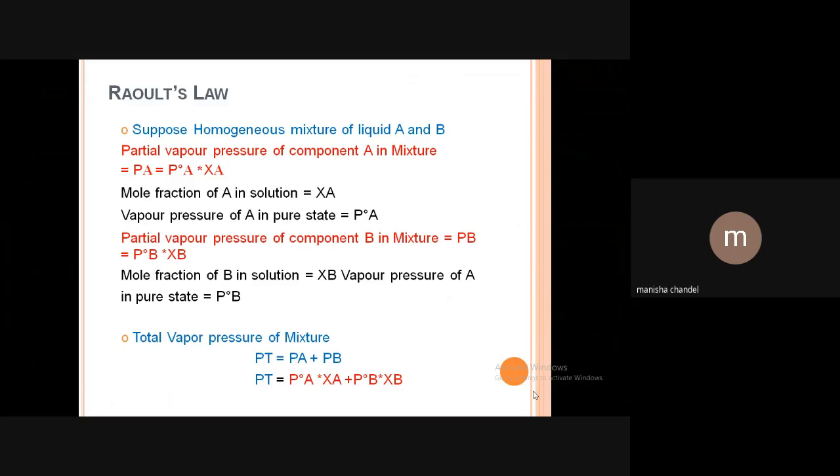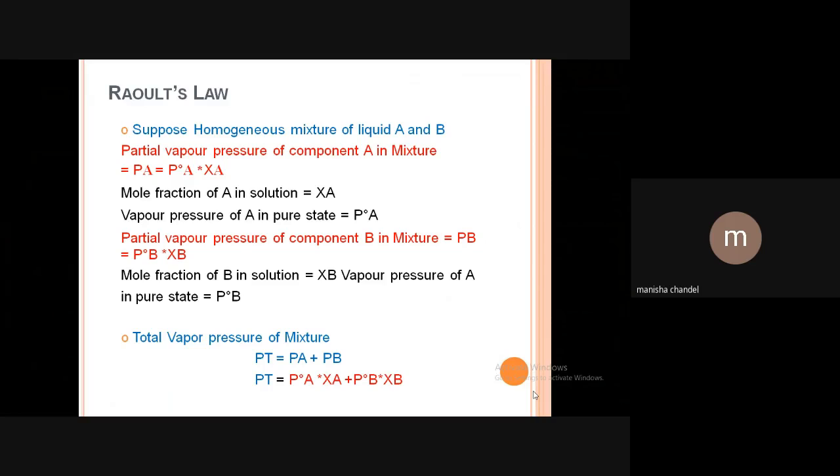Suppose a homogeneous mixture of liquids A and B. The partial pressure of component A in the mixture is represented by Pa equals P naught A into Xa, where Xa is the mole fraction of A in solution and P naught A is the vapor pressure of A in the pure state.